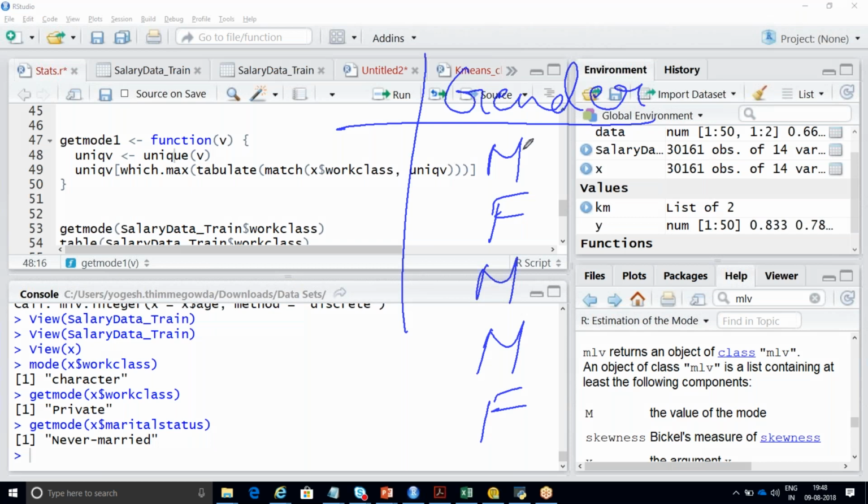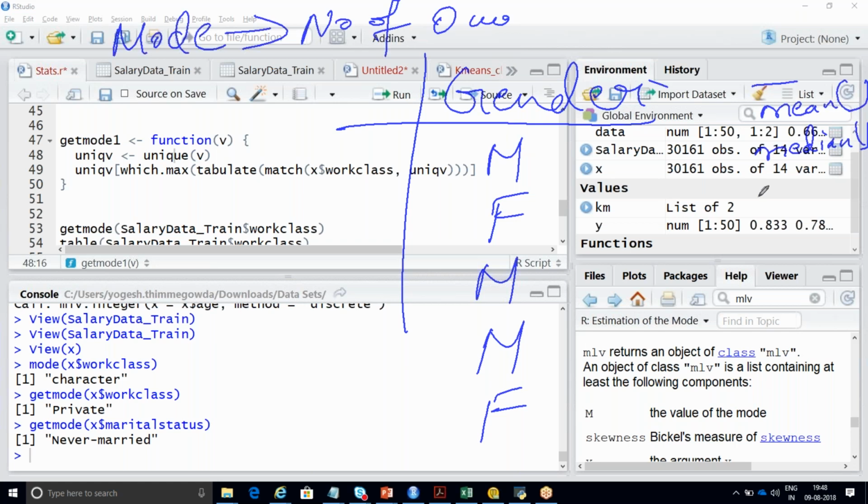Whereas in your numerical data, if you want to calculate mean, you had a simple function called mean. For median, there was a simple function called median. And with respect to standard deviation SD, skewness, kurtosis, box plot, histogram, bar plot. But when it comes to your mode, there is no inbuilt function.